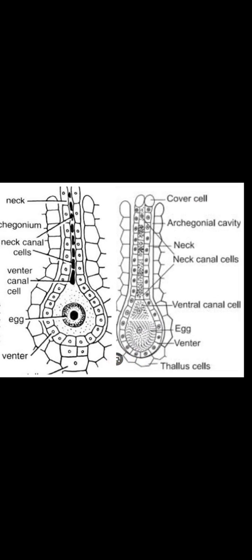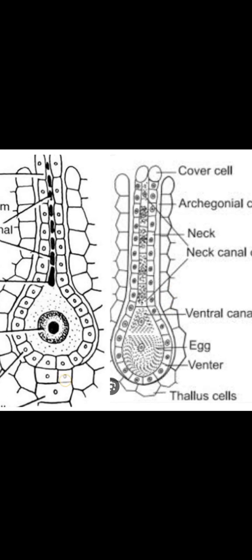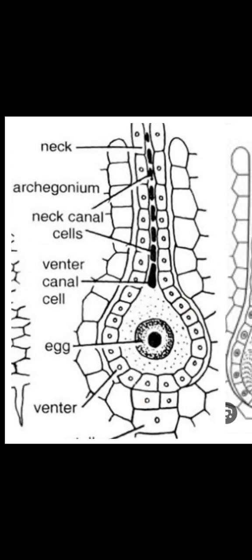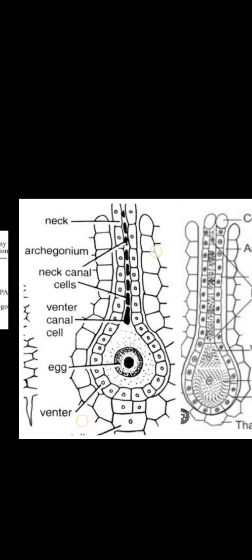This is the venter canal cell, and the main part is the egg. That is the egg. This is the venter, which has a small sphere-like or circle-like structure. Venter. Okay, completed.